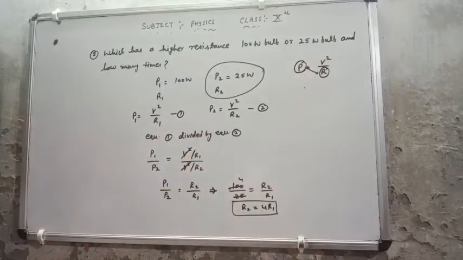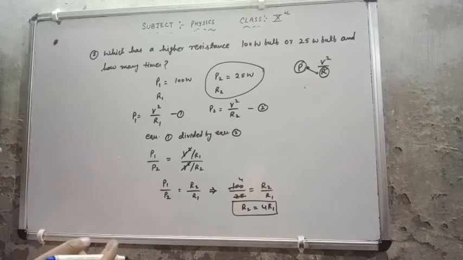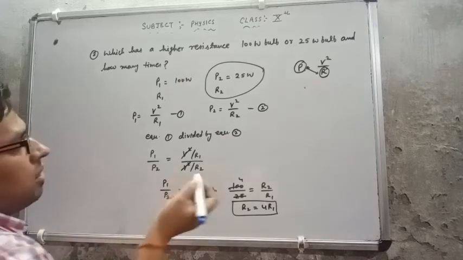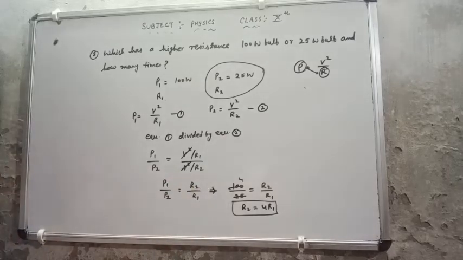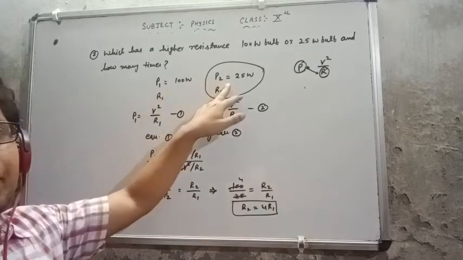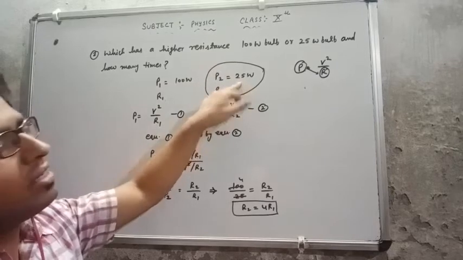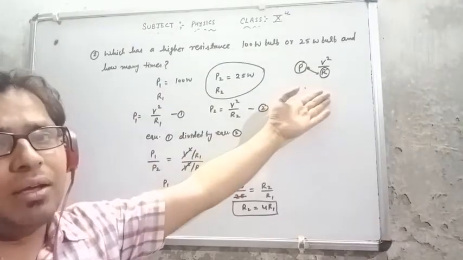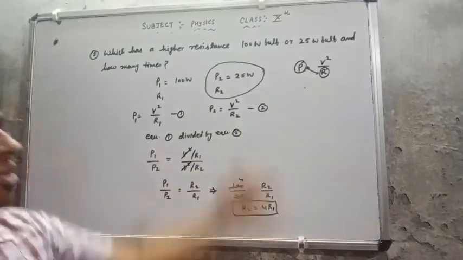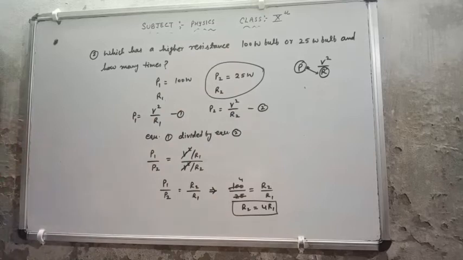If the value of P is less, R will be more. So which resistance is higher, they are asking. Very simple: the bulb whose power is less, its resistance will be more. The less power is the second bulb, so the 25-watt bulb will have more resistance. Directly you can give from here. But they are asking how much, that is why I have gone through the numerical portion. So I hope you have understood.